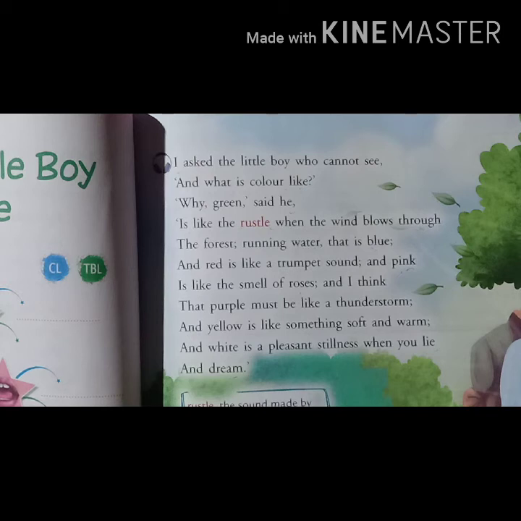We already know the color of water is blue. And what does red mean?